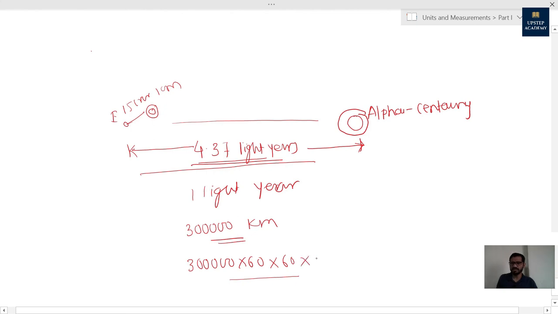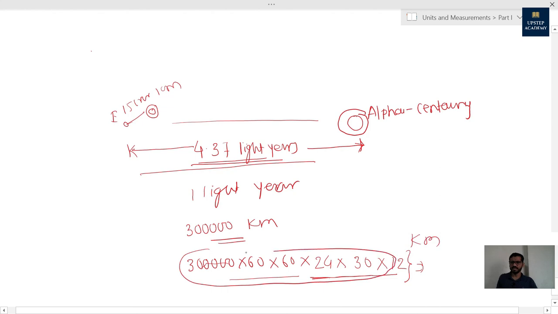Then we multiply by 24, that is the distance covered in 1 day. Again if we multiply by 30, that is the distance covered in 1 month, and if we multiply by 12, this gives us the distance covered by light in 1 year, in kilometers. You can just imagine how big a number it will be, and that is the distance covered by light in 1 complete year. So 1 light year is that big a number.